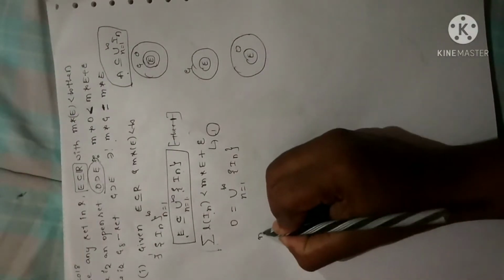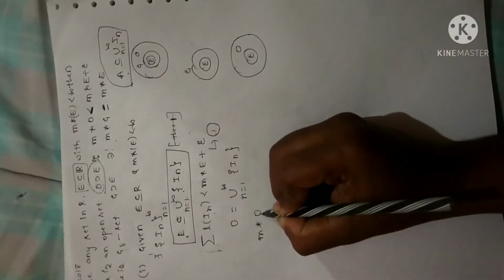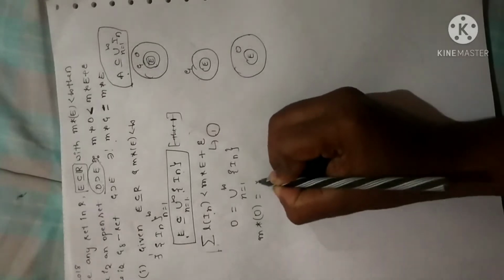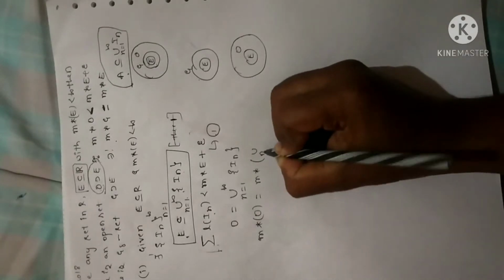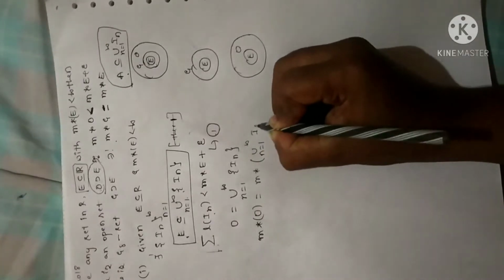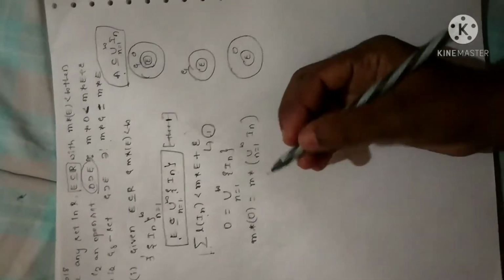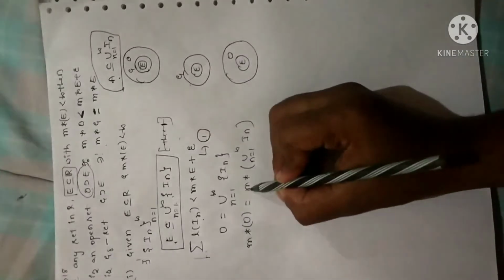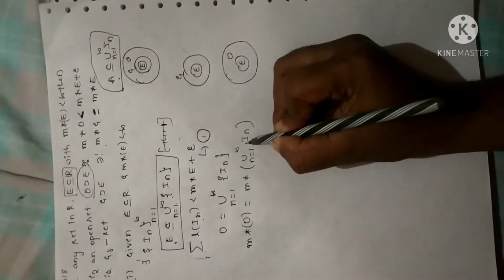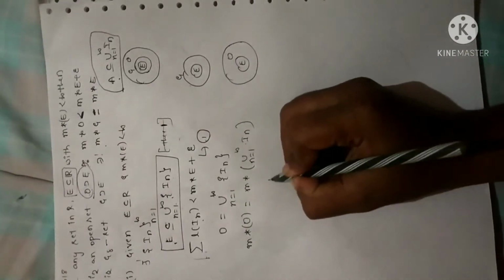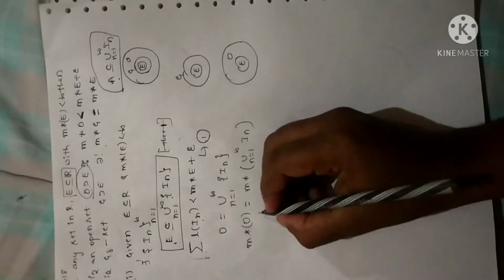Now let me take measure on both sides. So you will get measure of O is equal to measure of the union n equal to 1 to infinity of In. Now as per the theorem we proved, if you take the measure inside, the union will become a summation and the equal symbol will become less than or equal to.